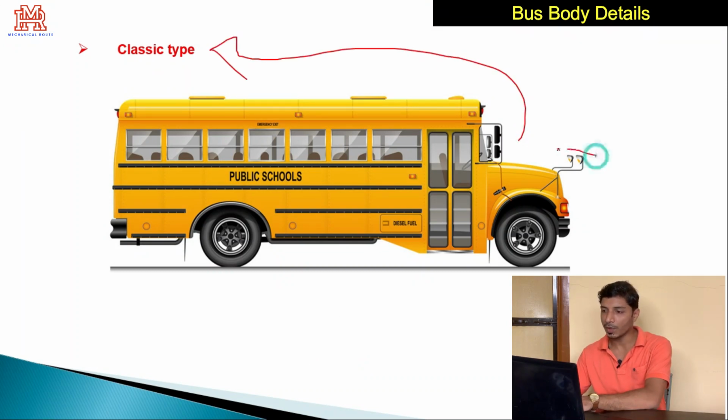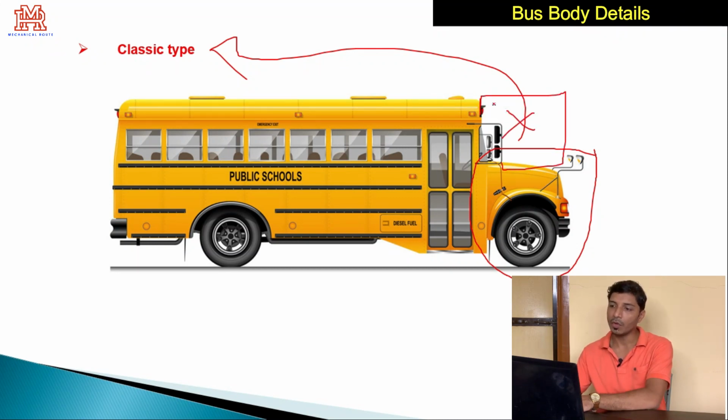The engine is mounted here, you can observe. See, the engine is mounted on this portion, and for that reason this space is wasted. We do not utilize this space, and the driver's visibility is also reduced. If the driver is here, the driver can only see targets beyond this portion.